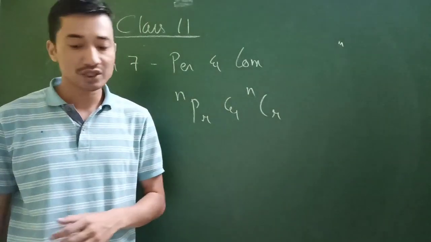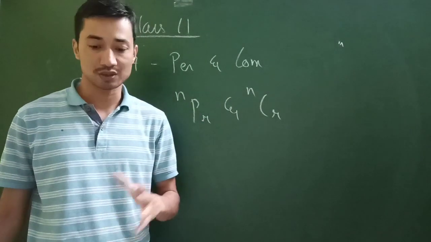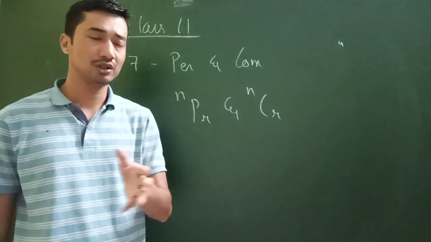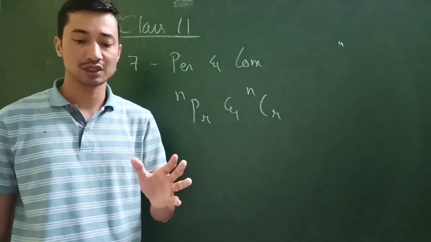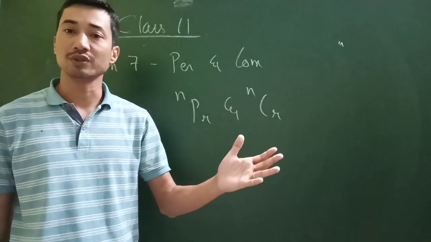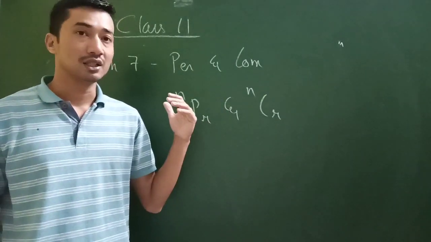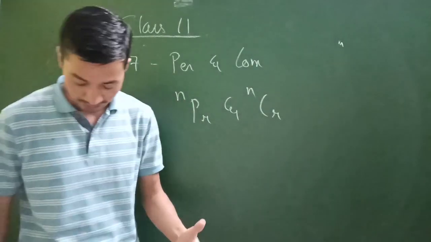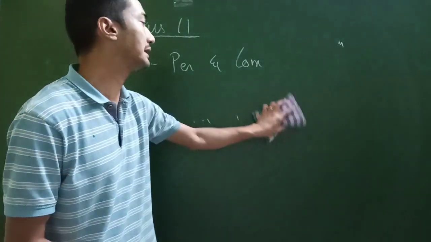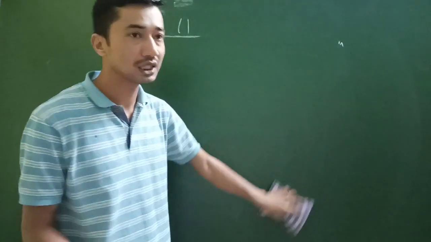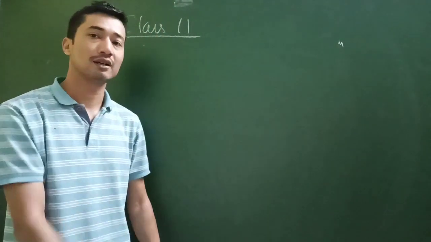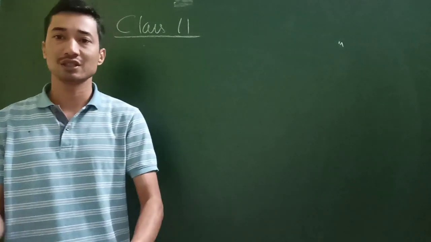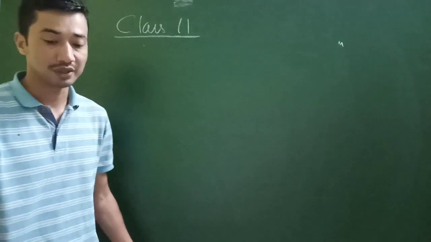What they say is derivation of NPR and NCR formulas will not be included, but I would say you better study this chapter because it's very important in the near future also. I would not advise you to skip it. Whenever you get spare time, please study it. For the examination point of view, you can just ignore the topics.